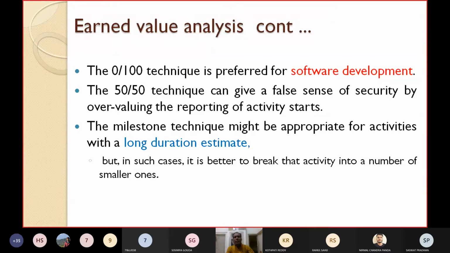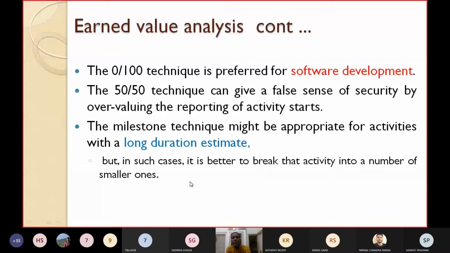The milestone technique might be appropriate for activities with a long duration estimate. Let's see for what kind of activity this will be appropriate. The milestone technique might be appropriate for activities with a long duration estimate. But in such cases, it is better to break that activity into a number of smaller ones. The milestone-based technique might be appropriate for activities which are expected to take long durations.